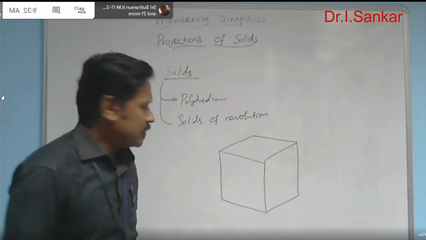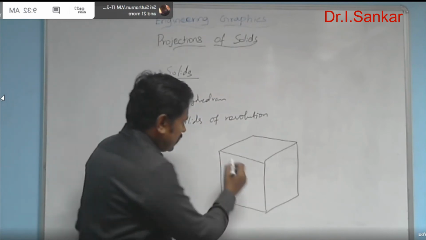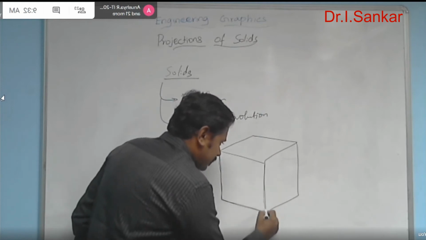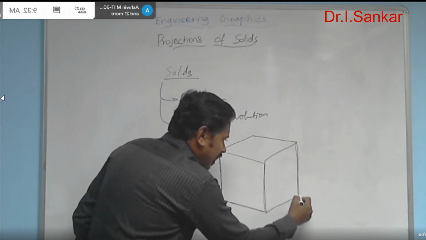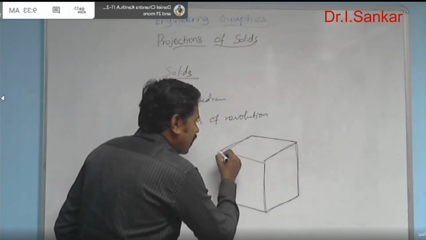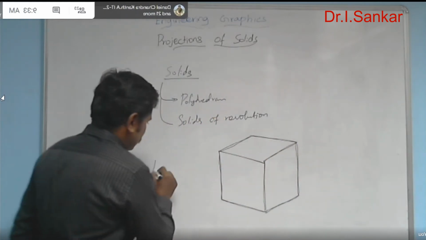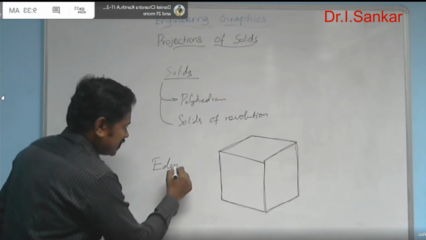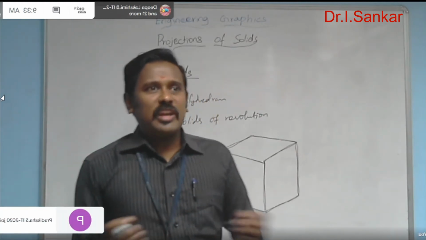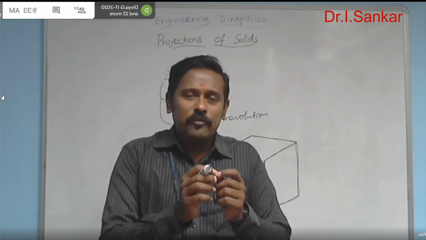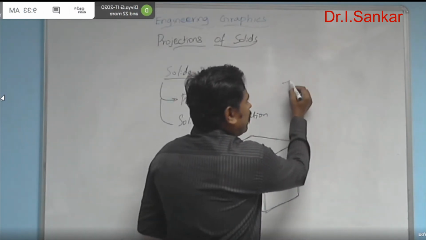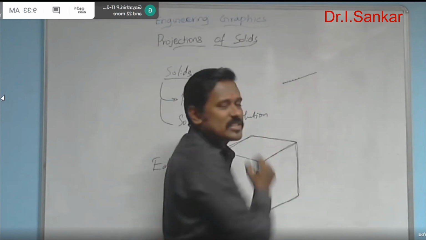In that solid, the line-like structures which act as a boundary of each and every surface are called edges. Edges. Simply saying, a straight line is nothing but the combination of numerous points. Numerous points will combine and give you a straight line.